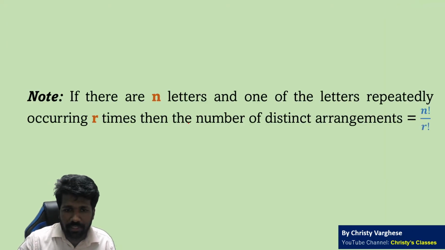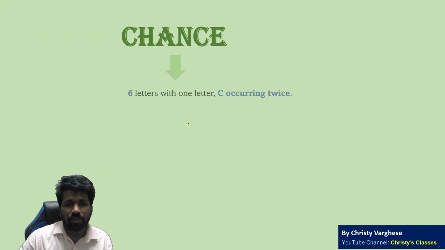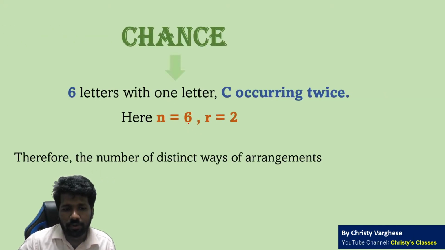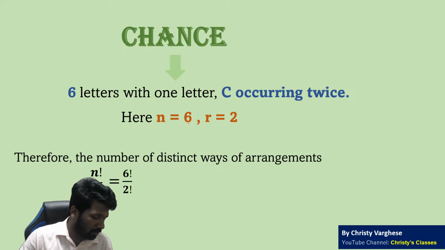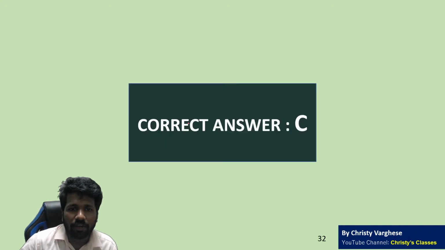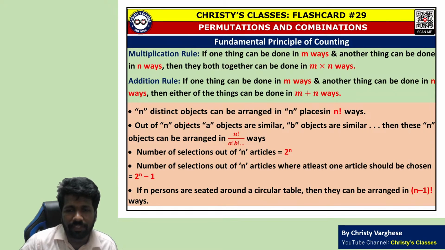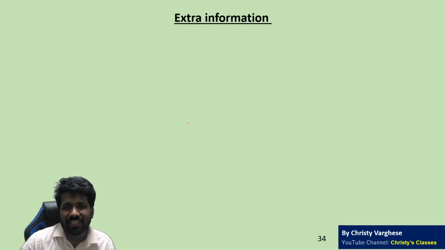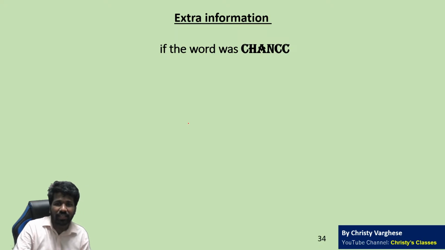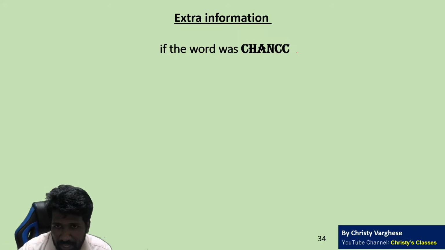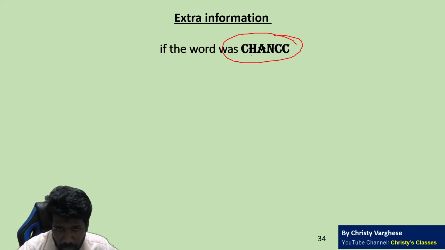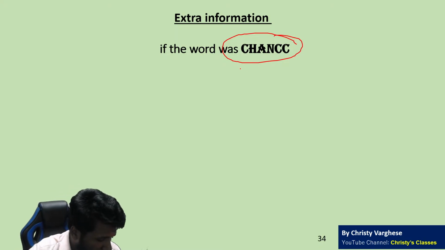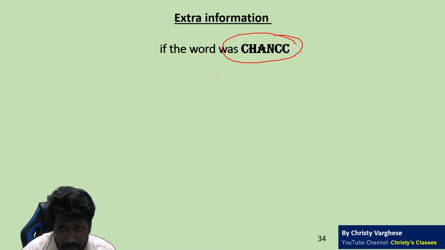So what I just told you is n factorial by a factorial, or n factorial by r factorial. So C occurring twice, so you divide by 2 factorial. 6 factorial by 2 factorial. What if I take another example? Instead of CHANCE, if it is CHANCC, if you consider this word, how many rearrangements will be there? If you don't get the answer also, just tell me the expression. What factorial by what factorial? That is what I am asking.